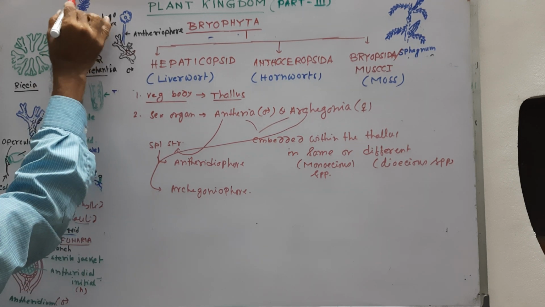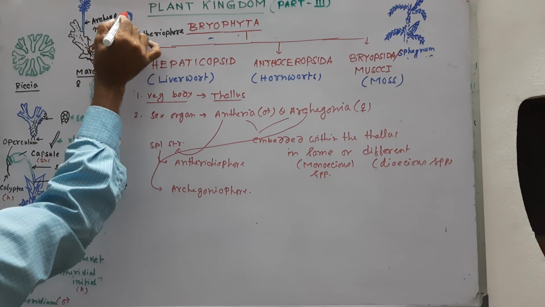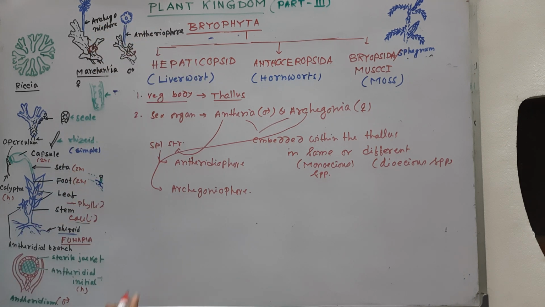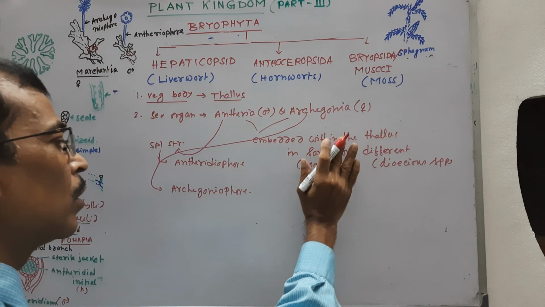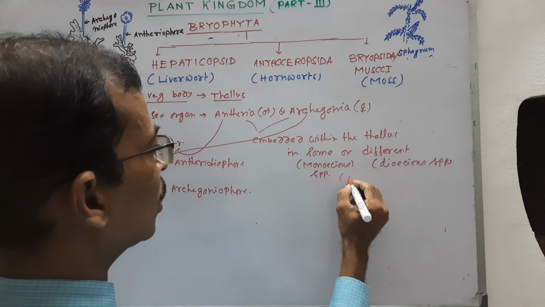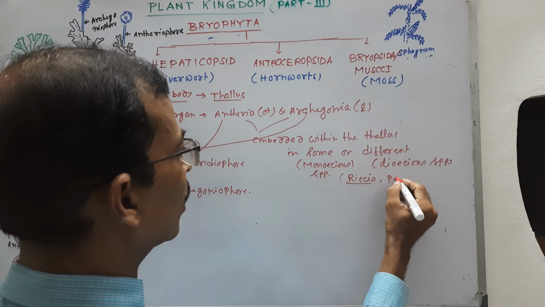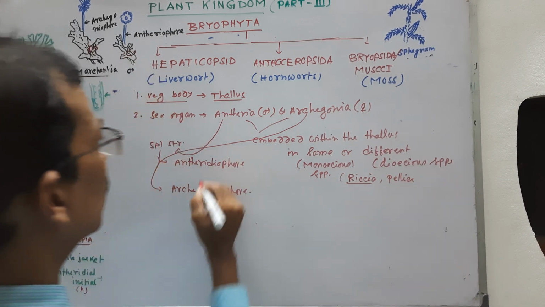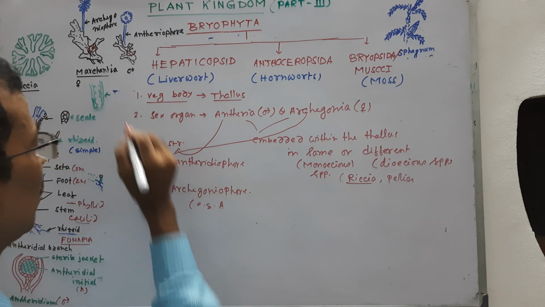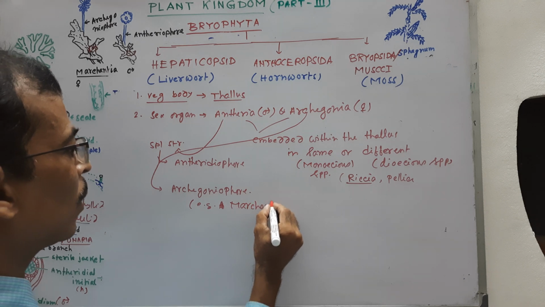These are groups of Archegonia developed on the archegoniophore, and these are groups of Antheridia arising on the antheridiophore, or they may be embedded within the thallus, for example Riccia. For special structures, the example is Marchantia.